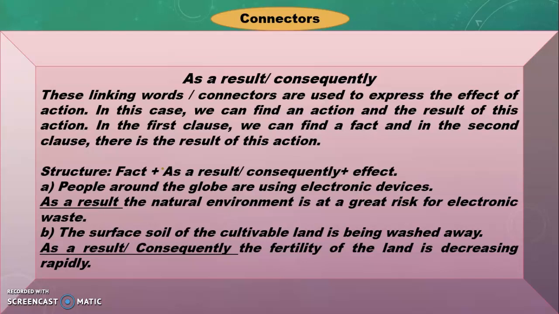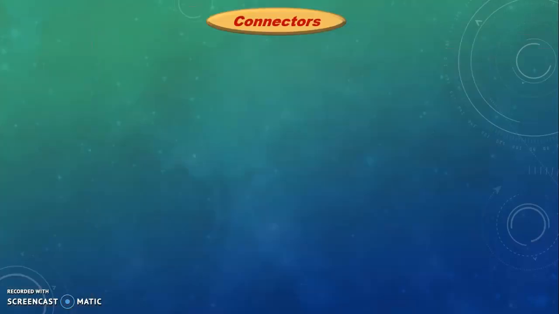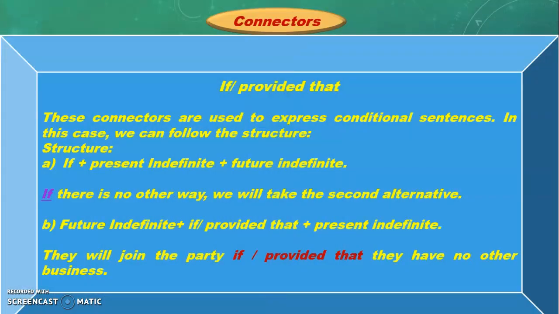Look at the second example. The surface soil of the cultivable land is being washed away. As a result or consequently, the fertility of the land is decreasing rapidly. Now look at this. The first one indicates the fact, and the second one is indicating the effect of this fact. And that's why in the beginning of the second one I have used connectors like as a result or consequently. Have you understood, boys? Now comes the next connectors, if or provided that.